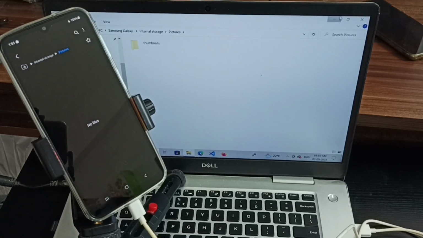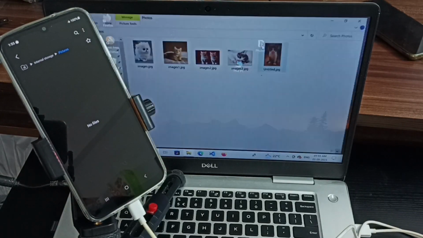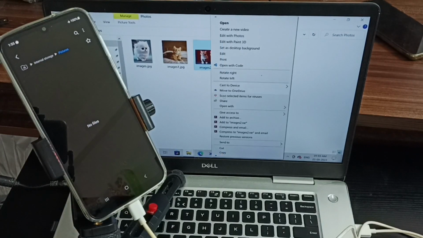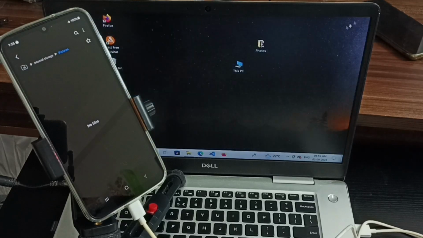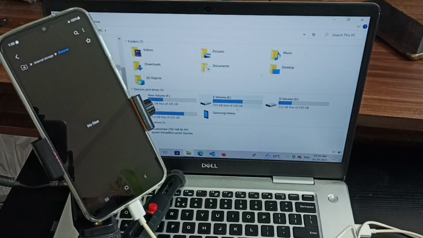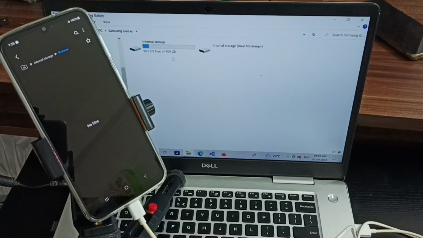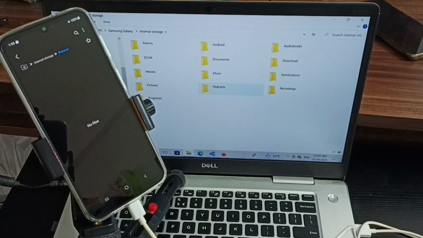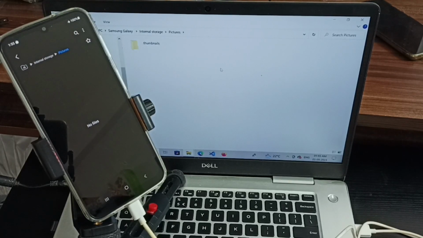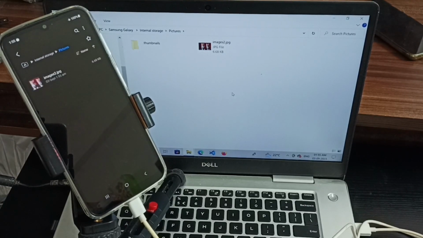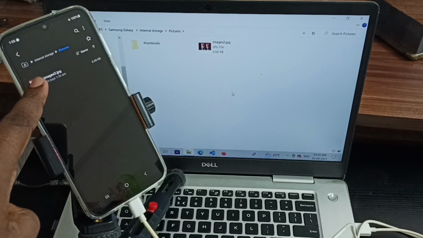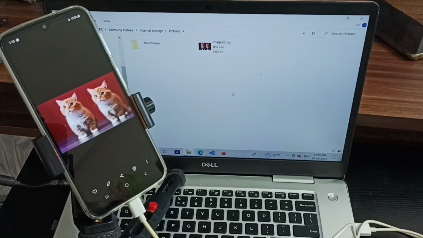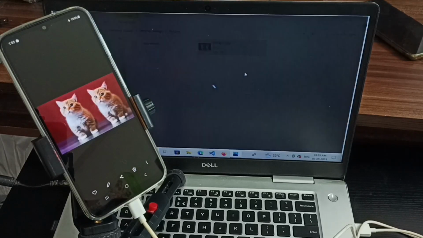Okay, then from this laptop I am going to copy this image. Okay, copied. Then go to this PC, Samsung Galaxy, internal storage, pictures. Let me paste here. Done. So we can see same image here. That means I have successfully copied that image from this laptop to mobile phone.